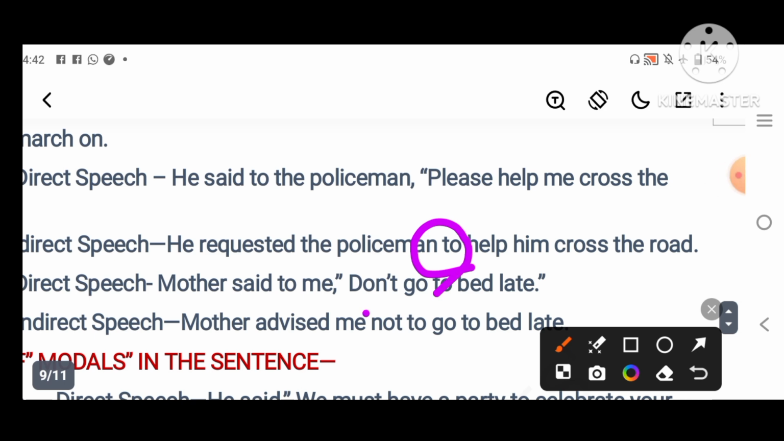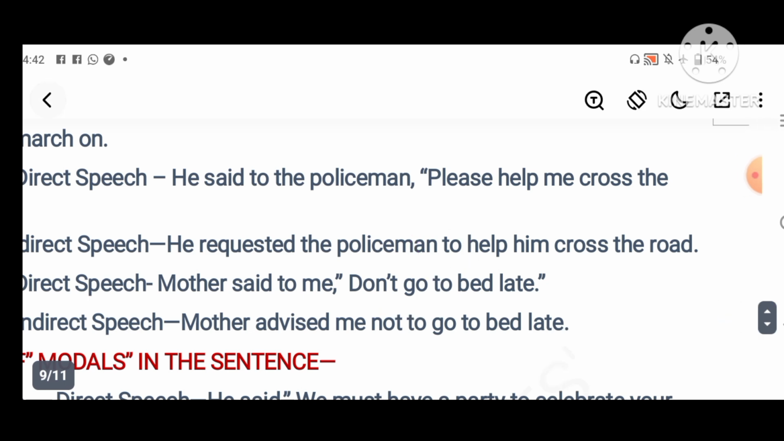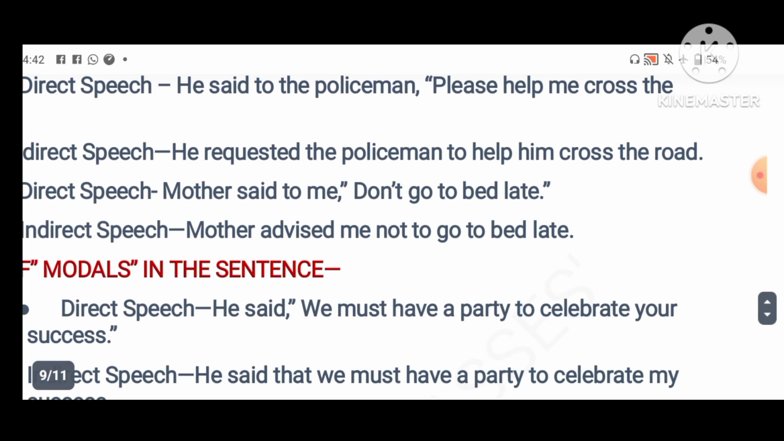Okay, now we will see some negative sentences. Mother said to me, don't go to bed late. Here the sentence is in negative form. So what will we do? Mother advised me not to go to bed late. For a positive sentence we use to, for a negative sentence we use not to. Very easy.